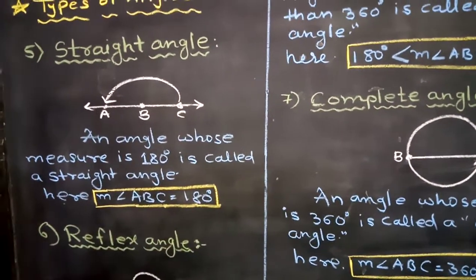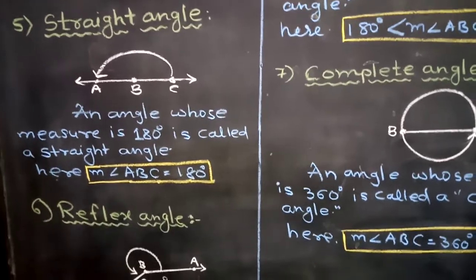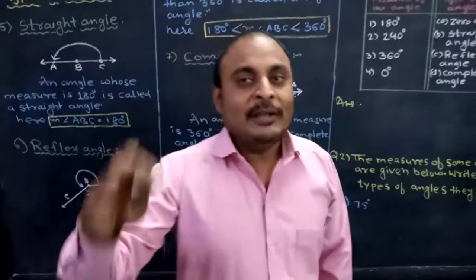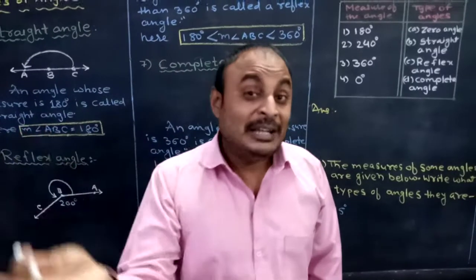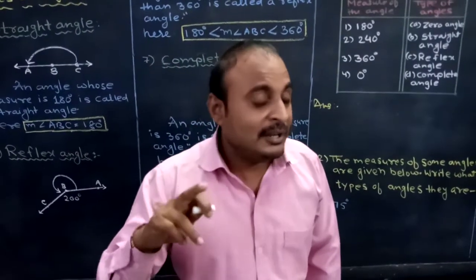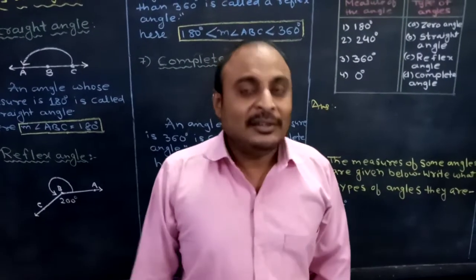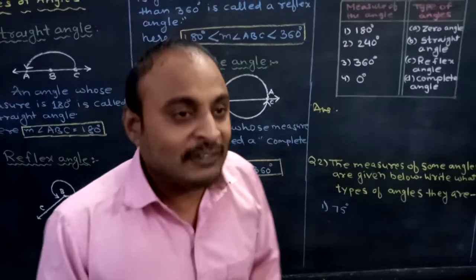Now coming to the next type of angle, that is reflex angle. Now what is a reflex angle? An angle whose measure is more than 180 degrees but less than 360 degrees. What did I say? More than 180 degrees but less than 360 degrees. This kind of angle is known as a reflex angle.